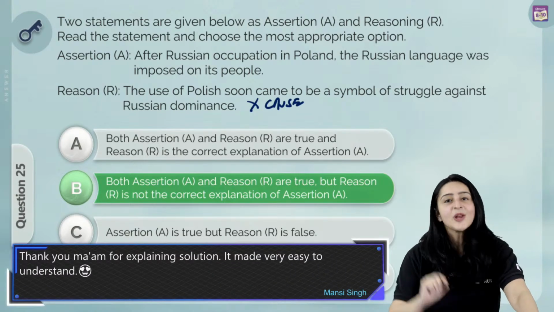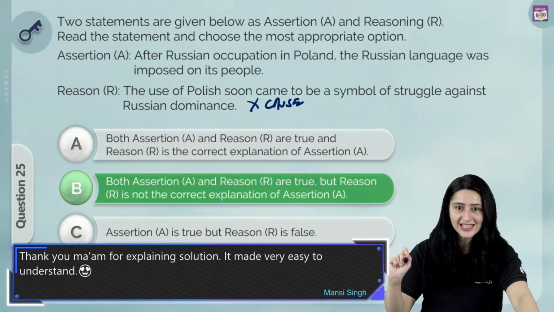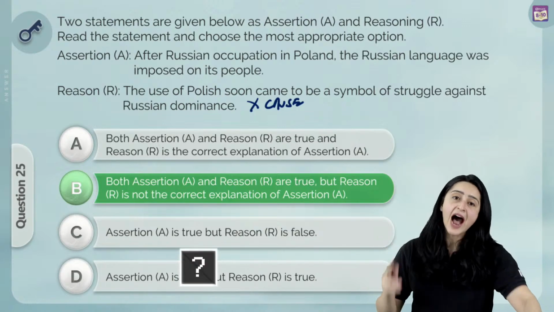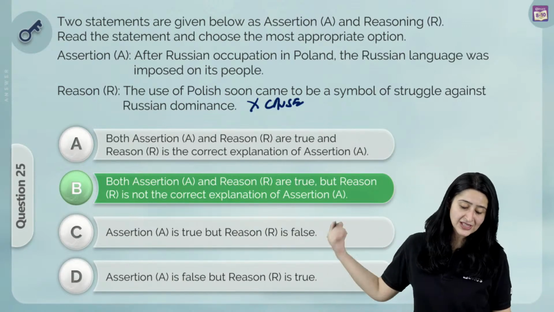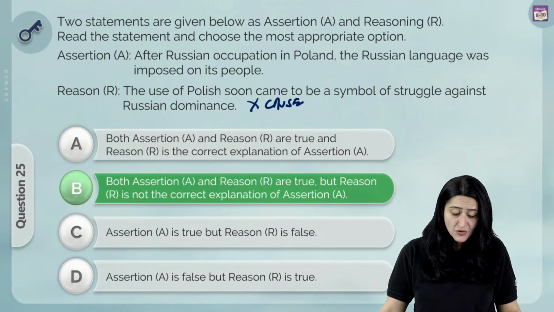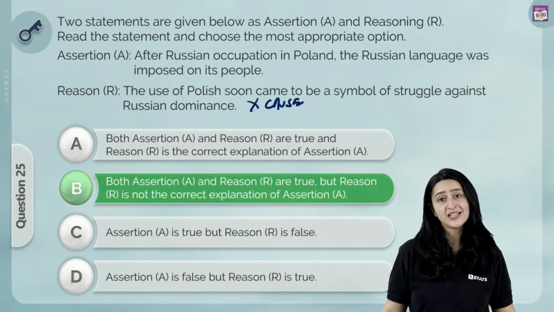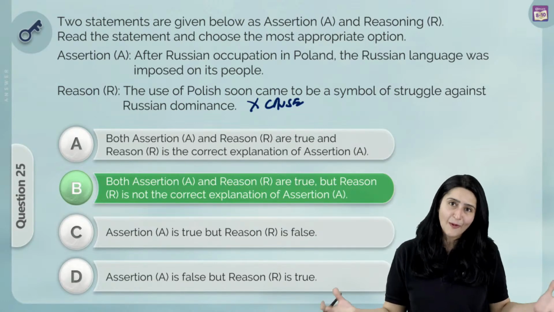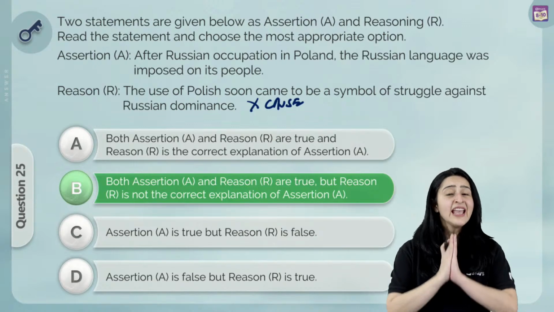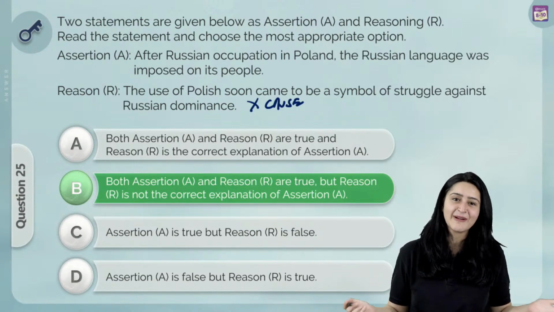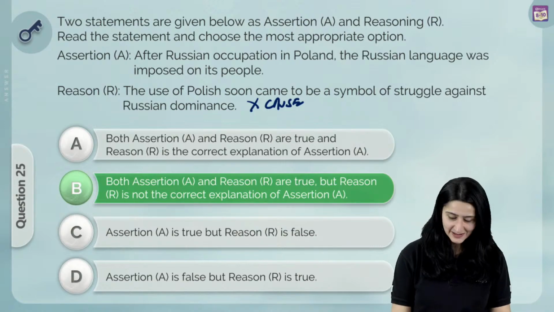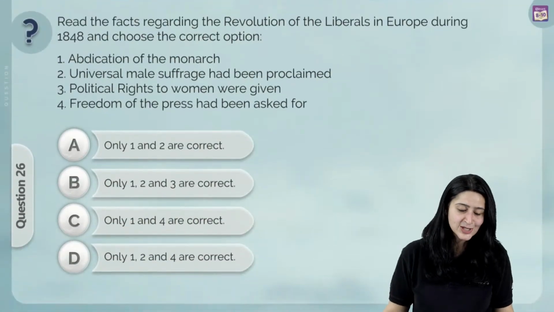Right? So, we know that both are true. So, what will be put as the correct answer? Yes. Our logical guess is B, which says both the assertion and reason are true, but the reason is not the correct explanation of A. This is our guess also. However, it will be a good idea for us to wait for the CBSE results when they do actually come out. Let us move on to our next question.